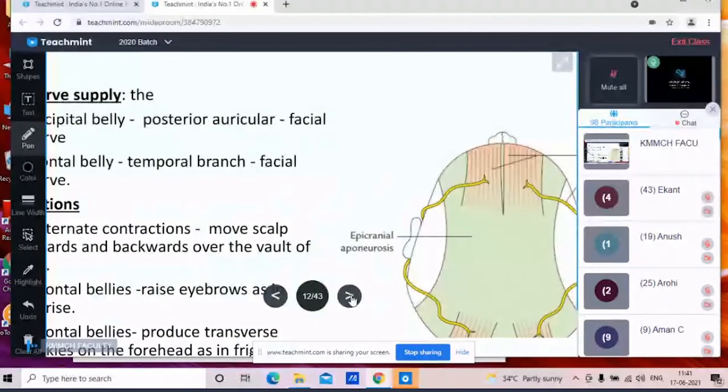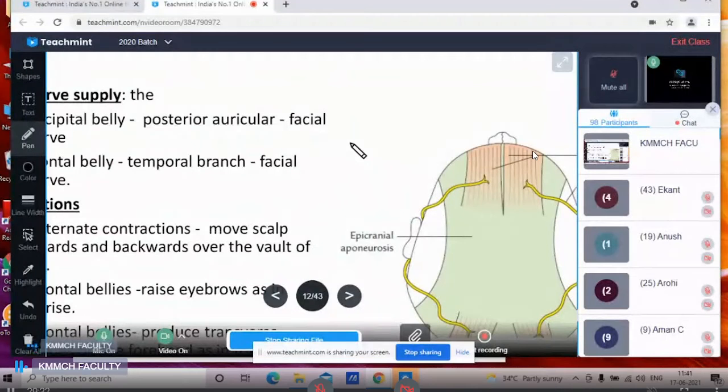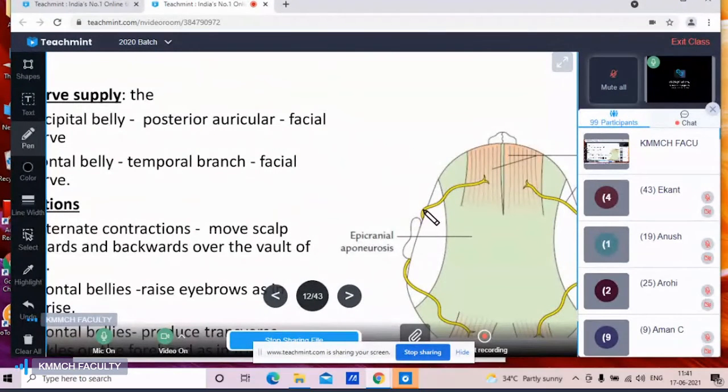So here the motor supply: the occipital belly is supplied by the posterior auricular nerve, which is a branch of the facial nerve. Whereas for the frontal belly, you can see here, this is the posterior auricular nerve, which is coming from behind the ear.